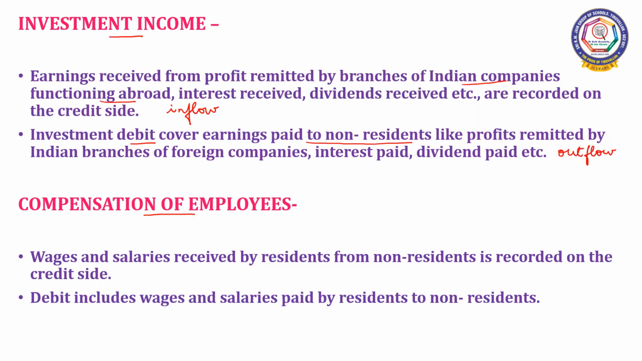Compensation of employees. Wages and salaries received by residents from non-residents is recorded on the credit side, whereas the debit includes wages and salaries paid by residents to non-residents. Here, there is outflow of currency. And when wages and salaries are received by the residents from the non-residents, there is inflow of currency. And so it is on the credit side.